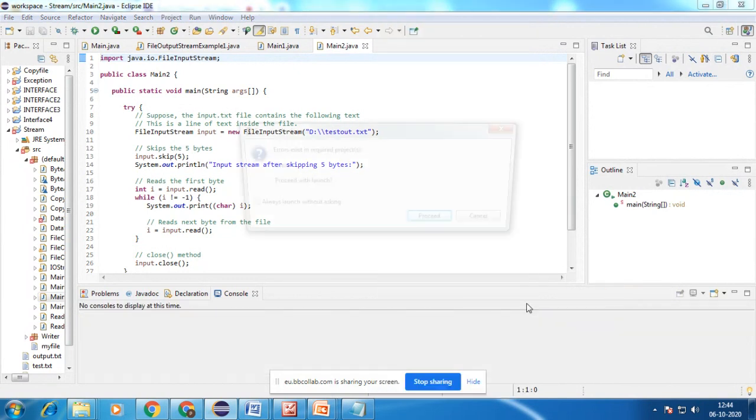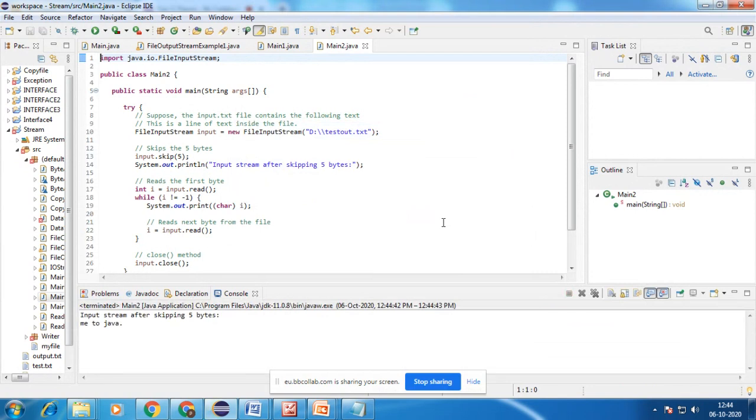So after reading this, we are getting me to Java. We have welcome to Java. After skipping 5 bytes, once we use the skip method, it performs this particular action.